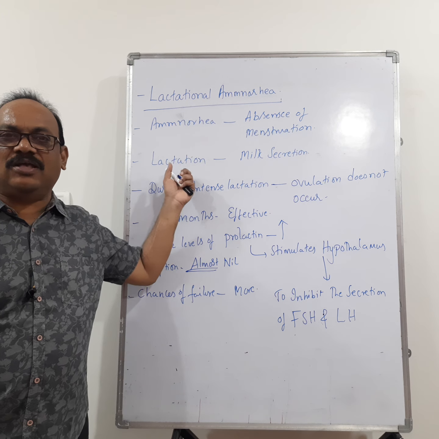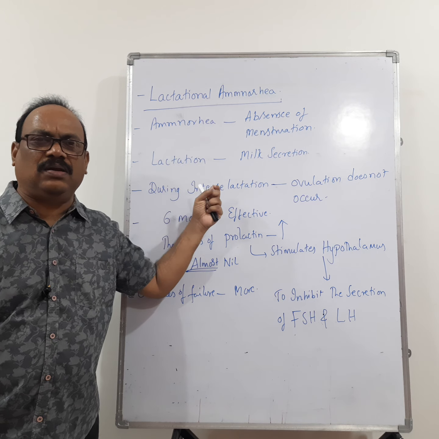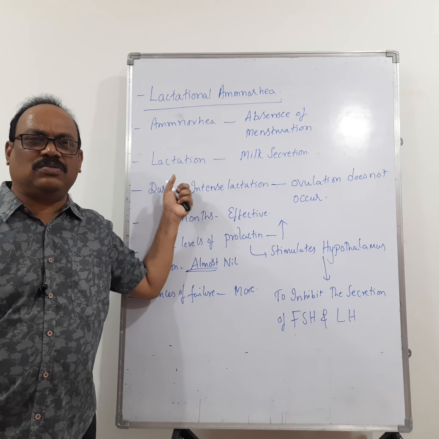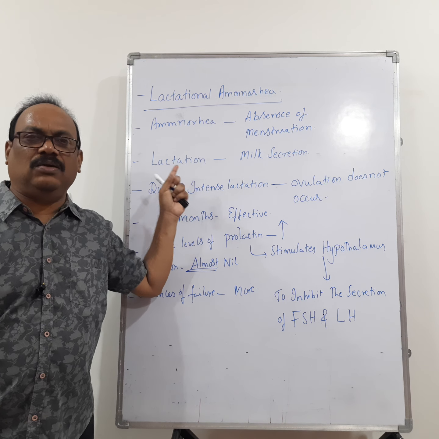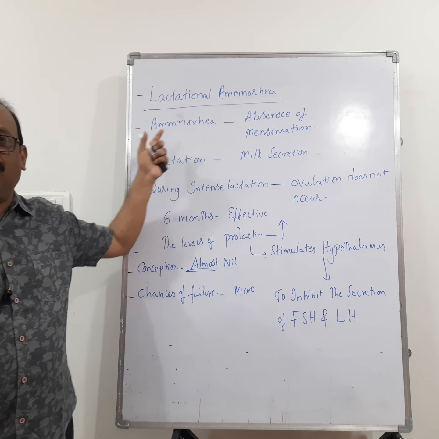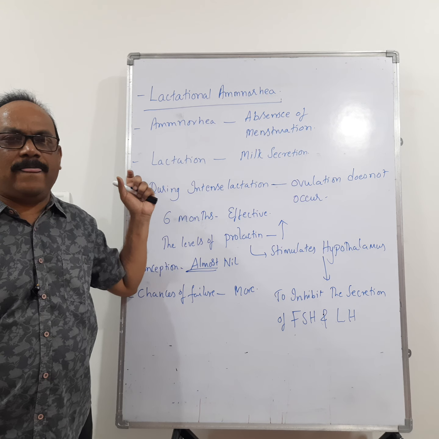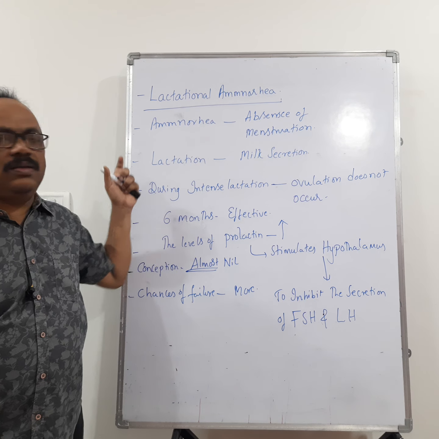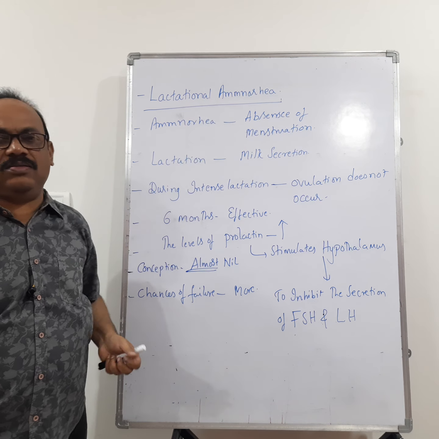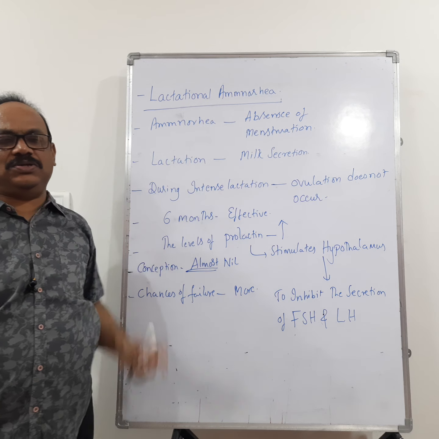So what questions can we expect on lactational amenorrhea? If you study reproductive health completely, you have to study in an objective manner, because most of the questions come from reproductive health. You can expect one compulsory question. Lactational amenorrhea is effective for 6 months. During lactational amenorrhea, we cannot see the menstrual cycle. Amenorrhea means absence of menstruation.